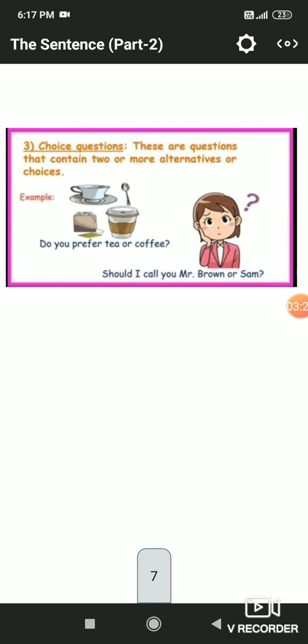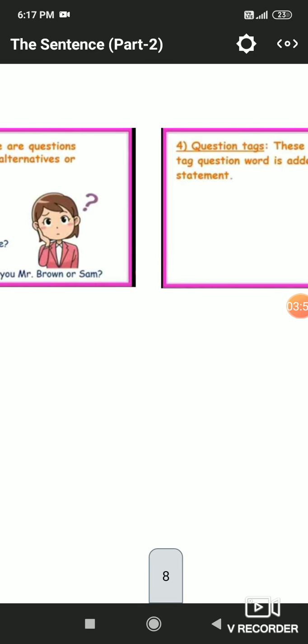The third kind of interrogative sentence is the choice question, when you are having a choice. These are questions that contain two or more alternatives or choices, like, do you prefer tea or coffee? Here you are having two alternatives. Either you prefer tea or coffee or any other alternative. So these are choice questions.